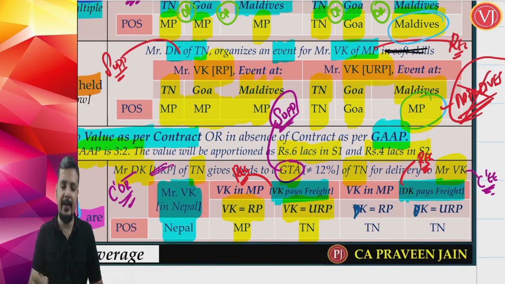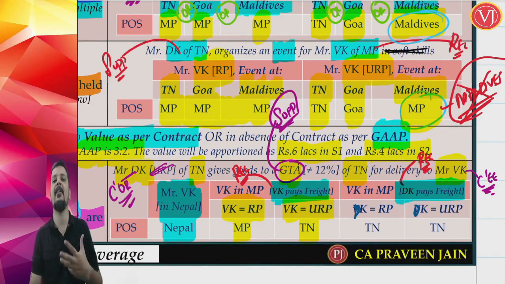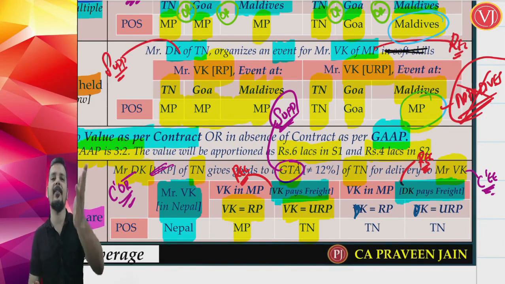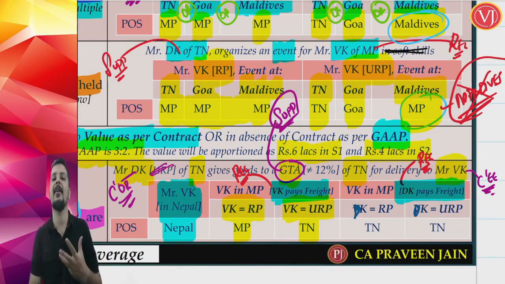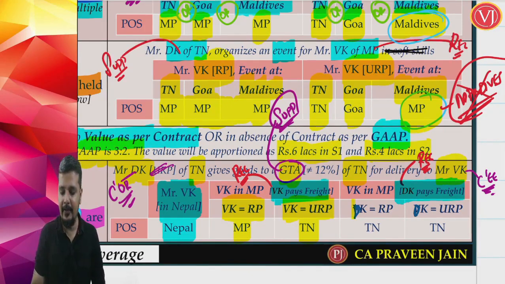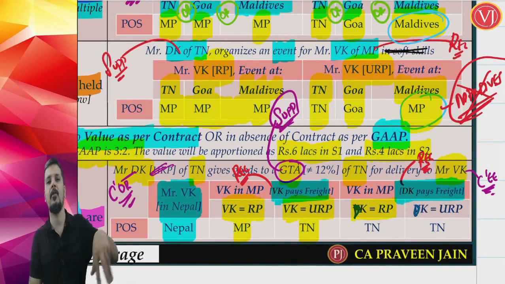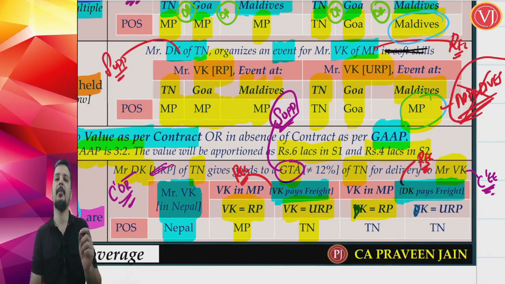Now, friends, if DK, the consignor, is liable to pay freight, then the consignor is the recipient. If the consignee is liable to pay freight, the consignee is the recipient. In the second case, we are assuming that the consignor, DK, is liable to pay the freight, so DK is the recipient. Now you have to ask whether DK is a registered recipient. If DK is a registered recipient for goods transportation within India, then the place of supply is the location of such registered recipient, and DK, the consignor, is located in Tamil Nadu.